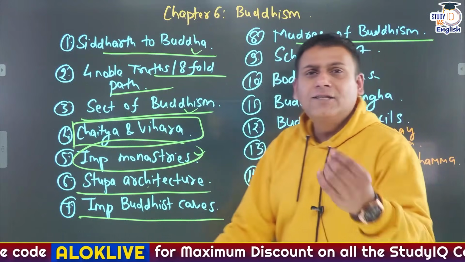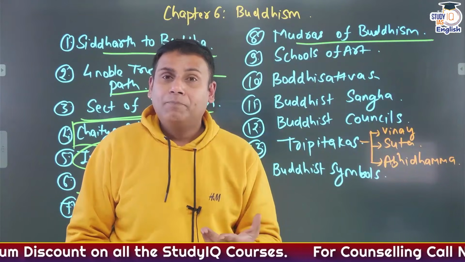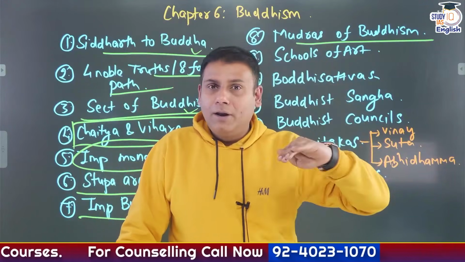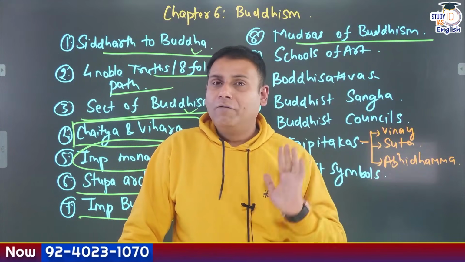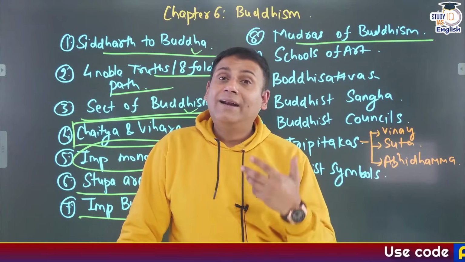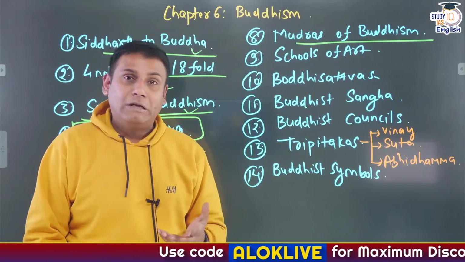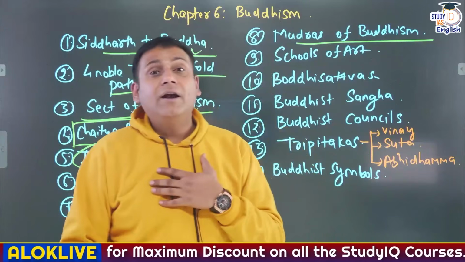Mudras of Buddhism. UPSC has directly asked a question: what is the significance of Bhumi Sparsha Mudra? Buddha sat under a peepal tree continuously for 49 days on the banks of the Niranjana and Falgu river. And on the 49th day, he attained Nirvana, that is enlightenment. After that, he performed one mudra, which is called Bhumi Sparsha Mudra. The significance of Bhumi Sparsha Mudra is: I have attained Nirvana.